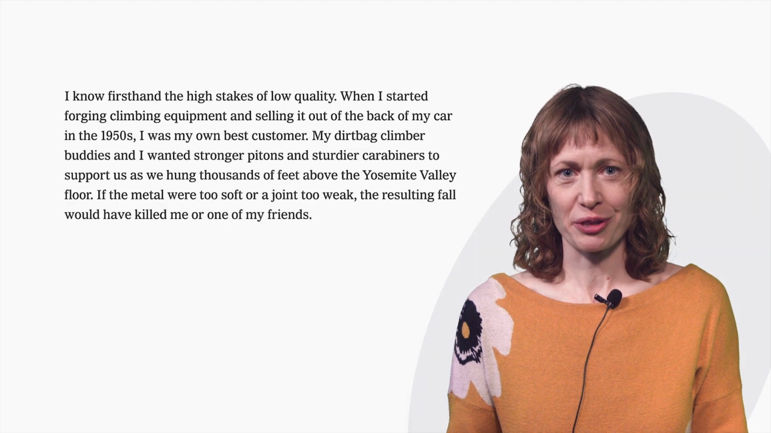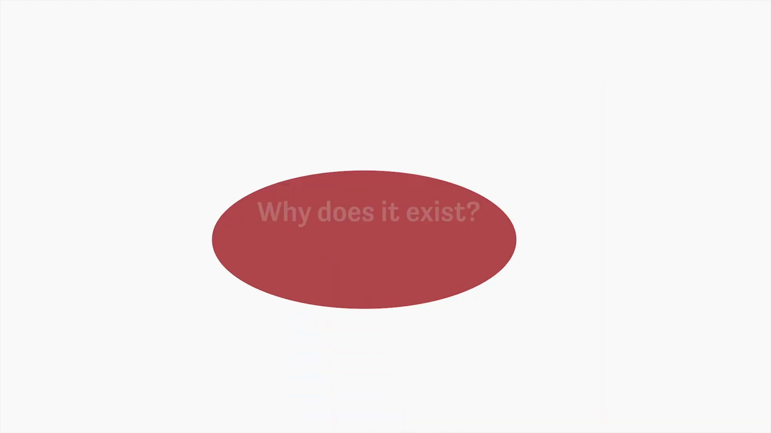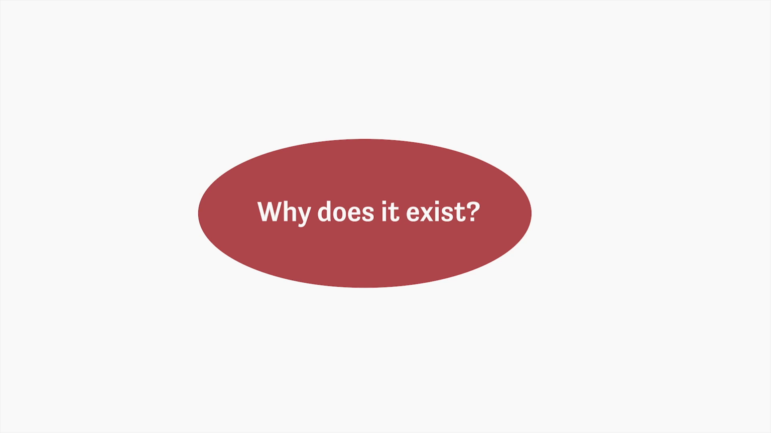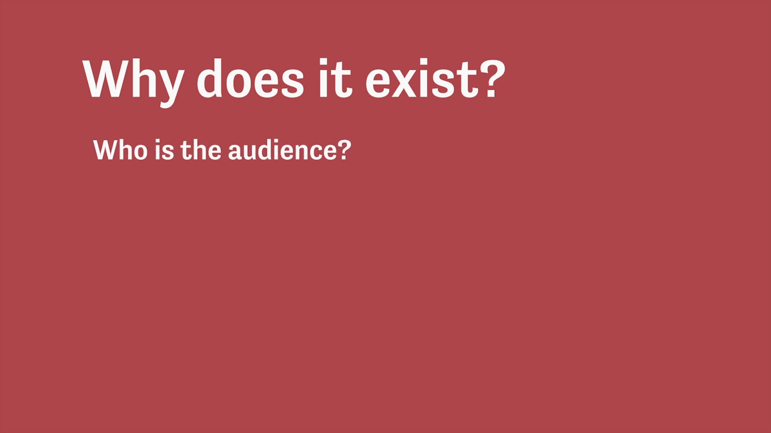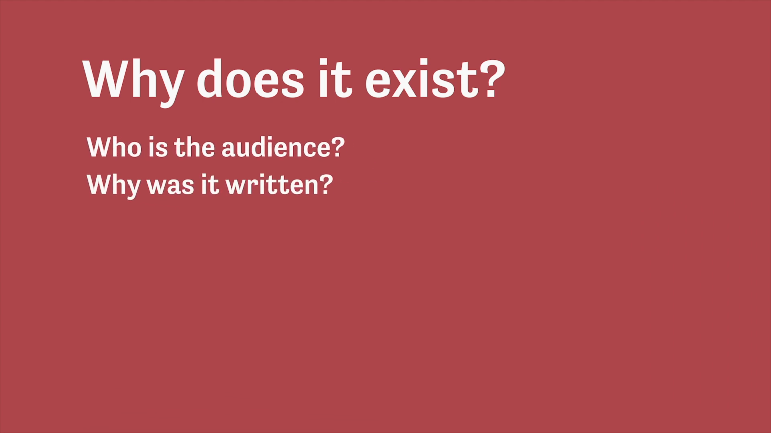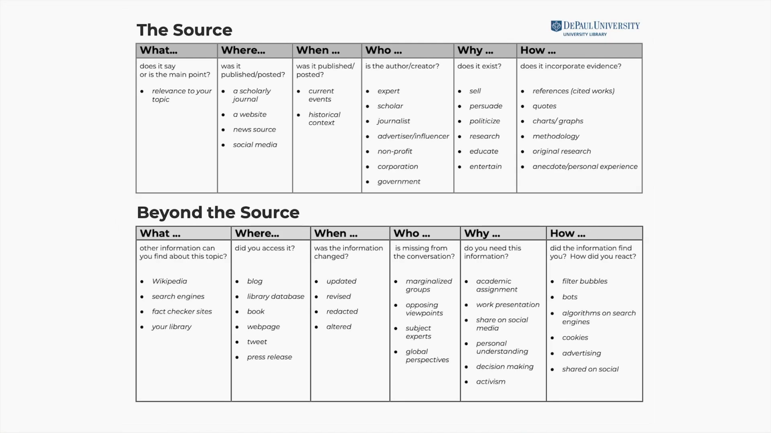from the author's career. To answer the question, why does this piece exist, consider who is the likely audience. Is it written to persuade, educate, or entertain? By answering these questions, we've learned a lot that can help us to evaluate this article. However, our process is incomplete if we don't also consider the broader context. As you can see from this chart, there are many other questions we can ask.